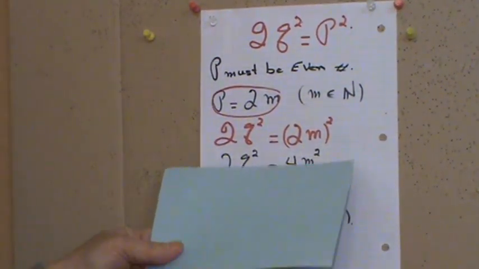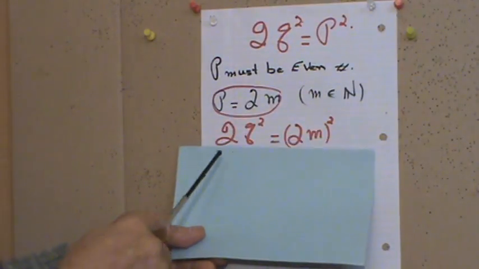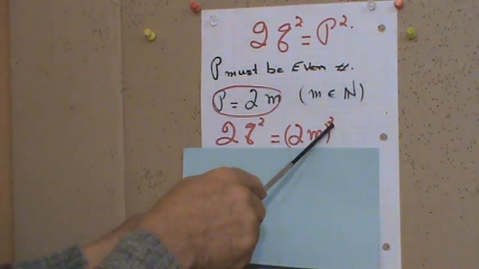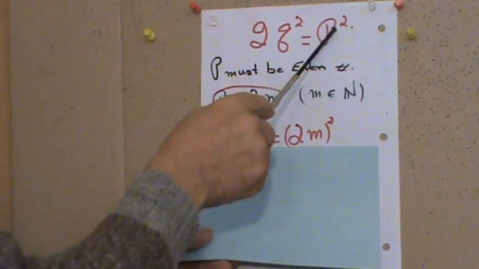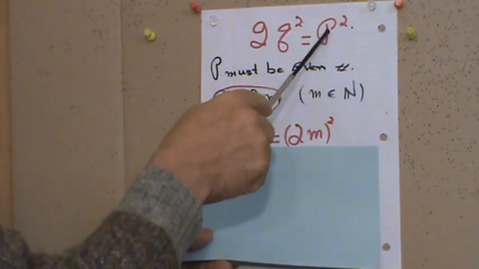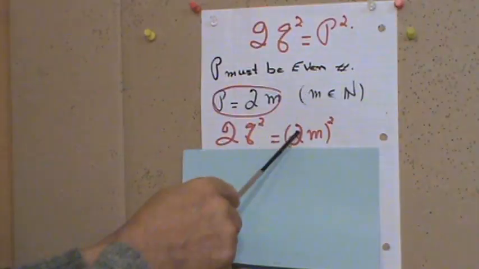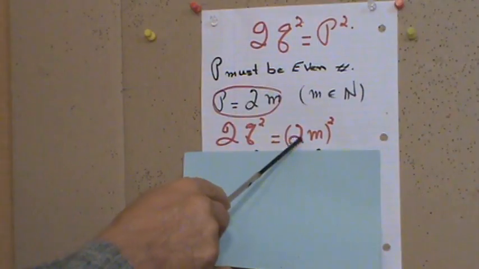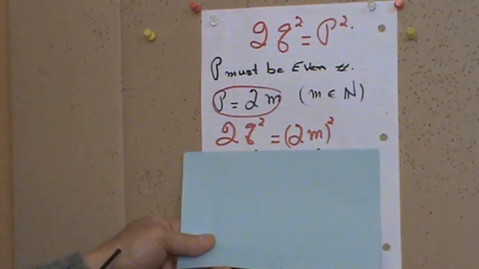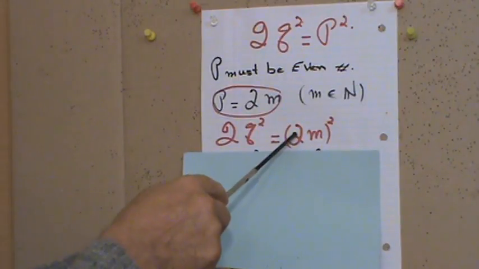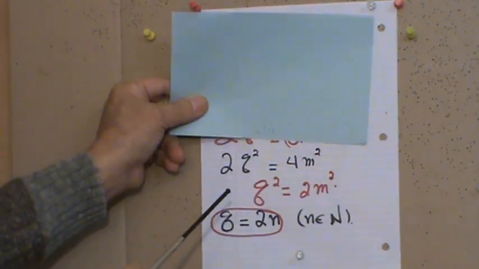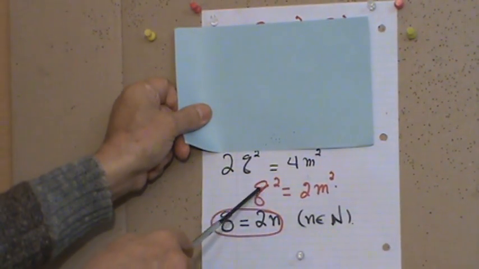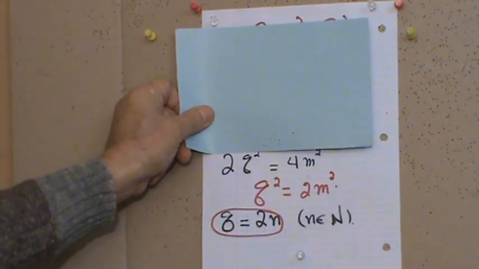Now, writing p in that form, then what happens? Then 2q square will be 2m square, because p is an even number, so we replace it with 2m. Do you follow me? So instead of p, I write it in that form. Now, look what happens. I raise this one to the power, I get 4m square, and I simplify 2 and 4. It becomes q square equals 2m square.